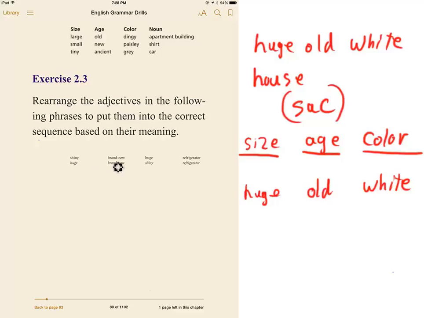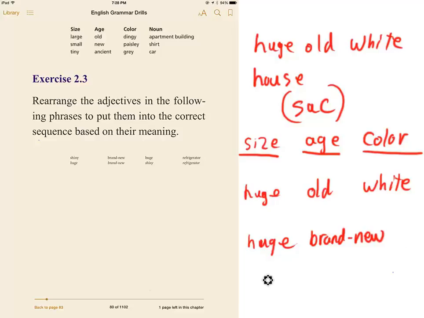So shiny, brand new, huge, refrigerator. Well, size first, so we would say huge. Then the age, brand new. The huge, brand new. And then color, shiny.